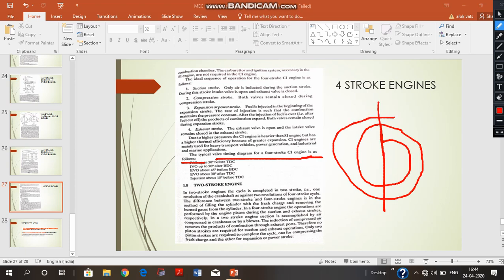For the CI engine, these are the actual values of the valve timing, that is the inlet valve opening, inlet valve closing, exhaust valve opening, exhaust valve closing, and injection. It is very close to these values. These are the actual values in the case of CI engines.